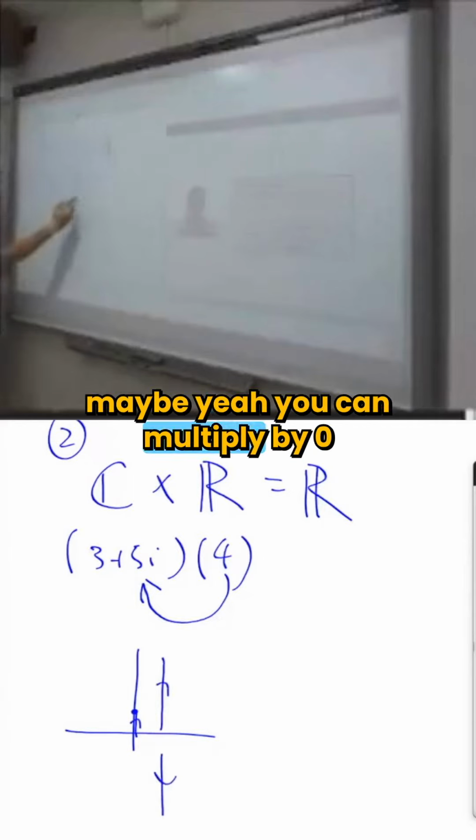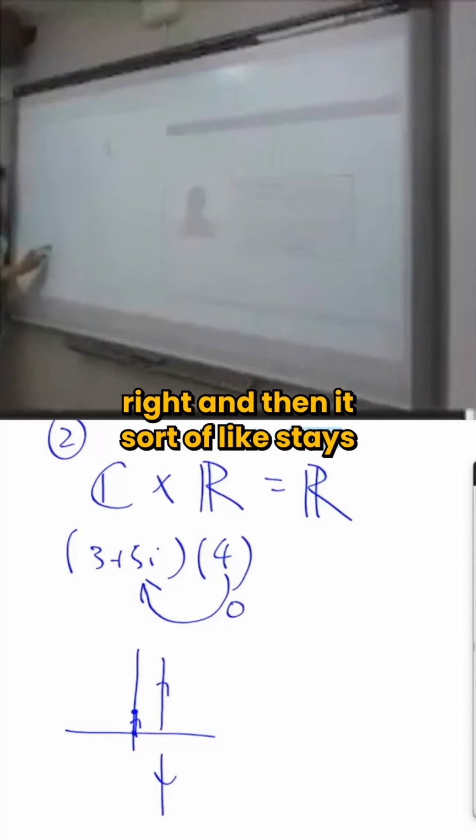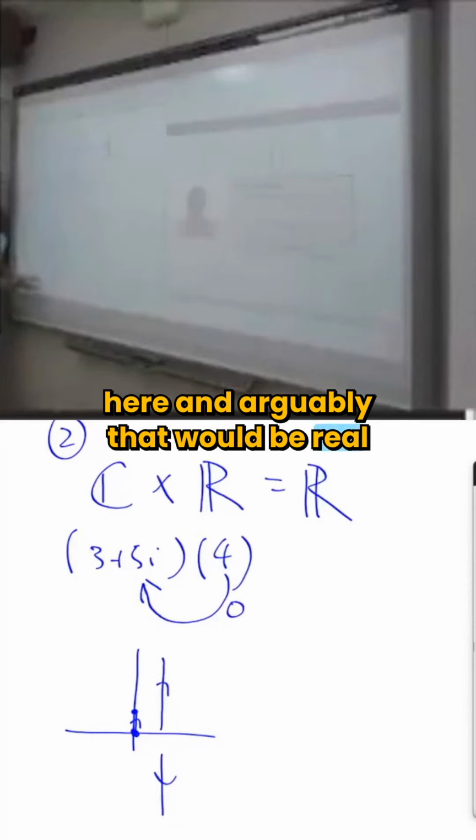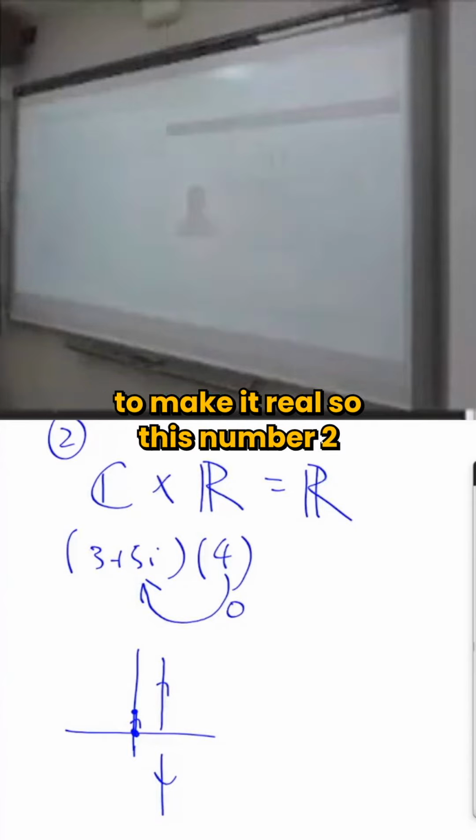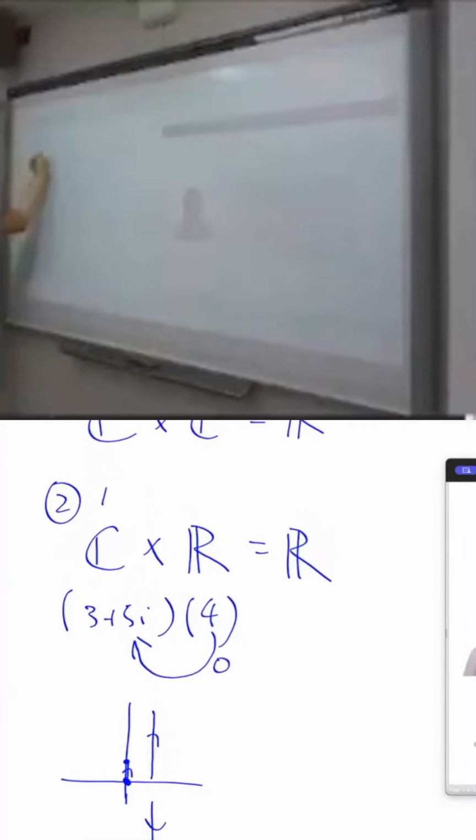Or maybe, yeah, you can multiply by 0, right? And then it sort of stays here, and arguably that would be real, I don't know. But if you do multiply by any other number, you're not going to make it real. So this, number 2, is not possible.